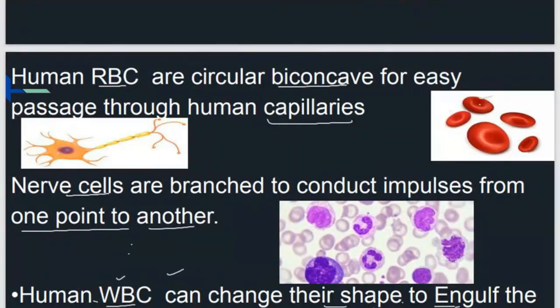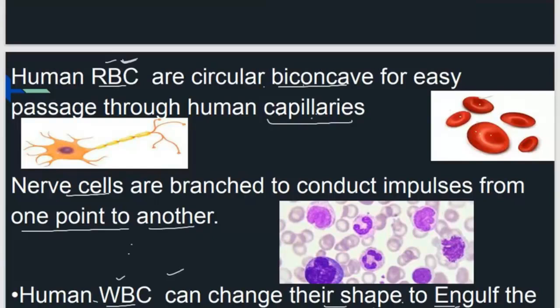Okay, I'll repeat this slide. I said that the red blood cells are of circular biconcave shape like this because they have to travel from one point of the body to the other, because they have to circulate. They have to carry oxygen from one cell to another cell. So due to this shape, they can easily pass through small capillaries or the small veins.